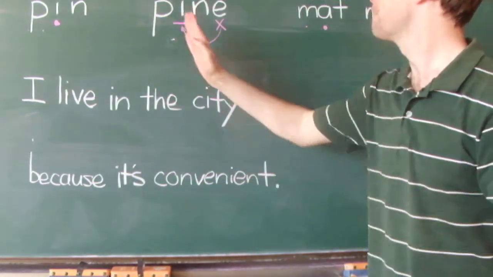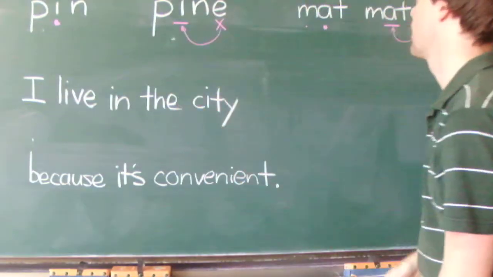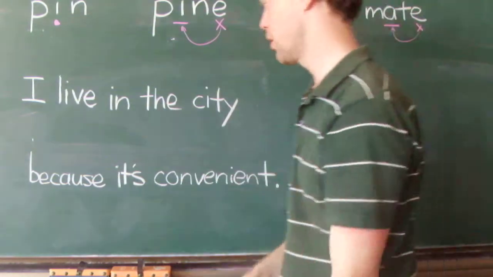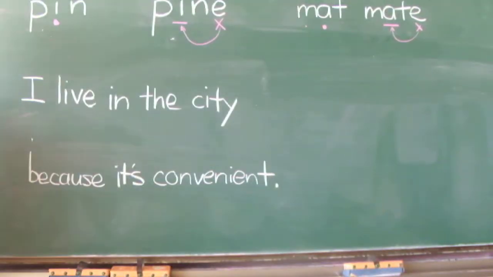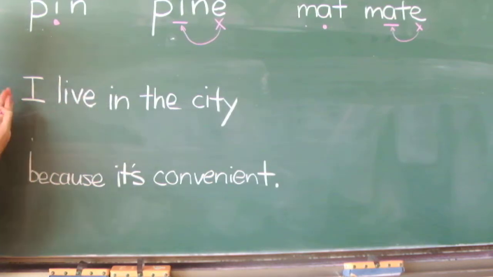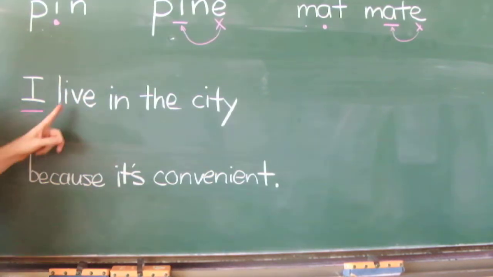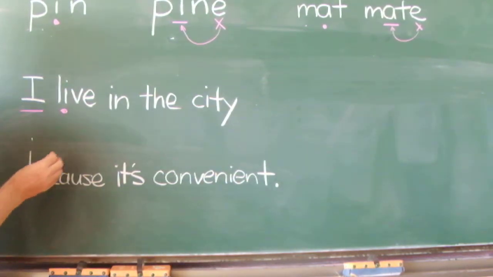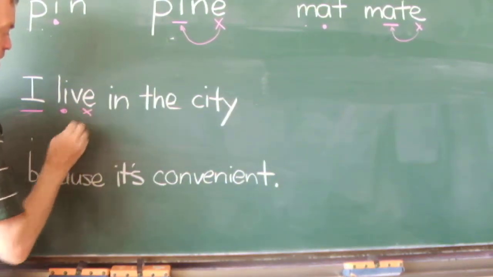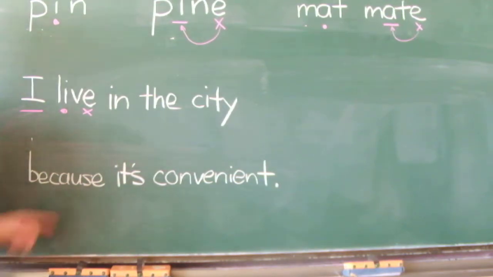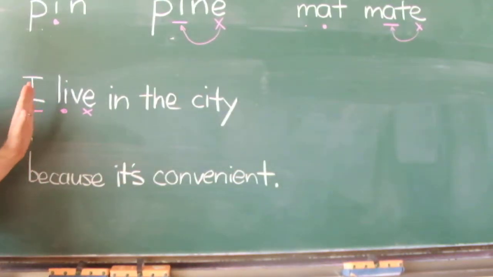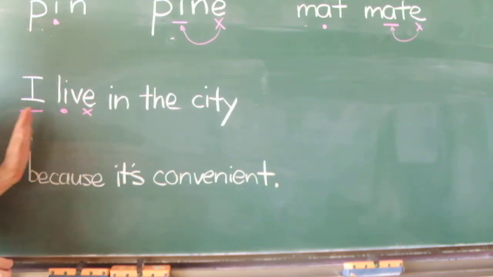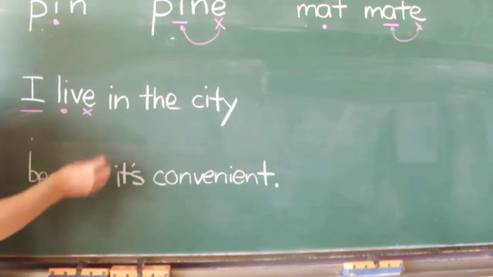Pin. Pine. Mat. Mate. Okay, let's look at a longer sentence. So this letter, long i. Here, this, short sound. And no e pronounced. So this is l-i-v. Live.